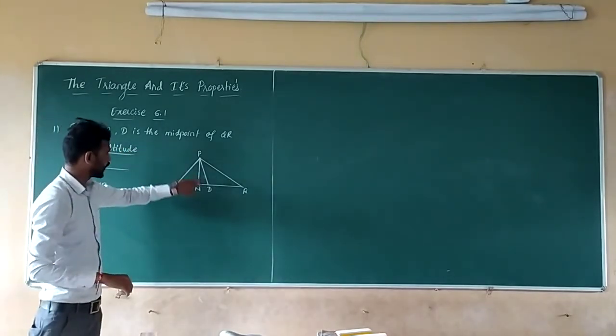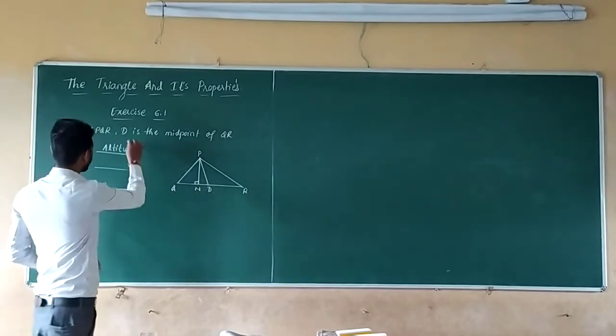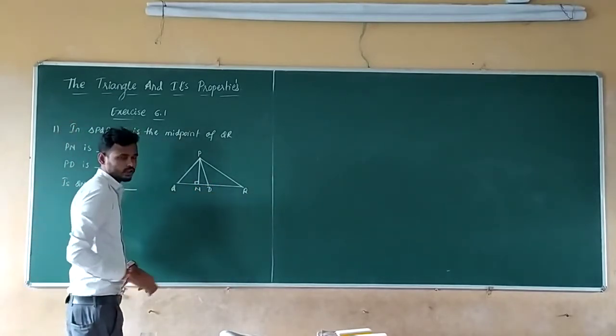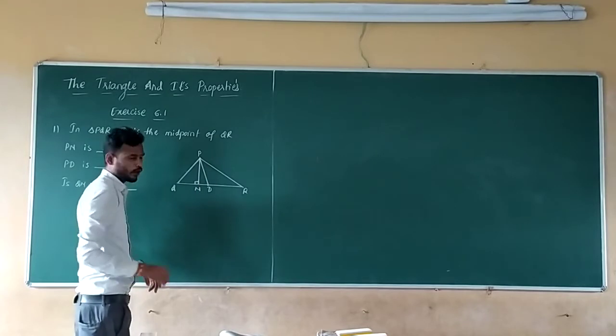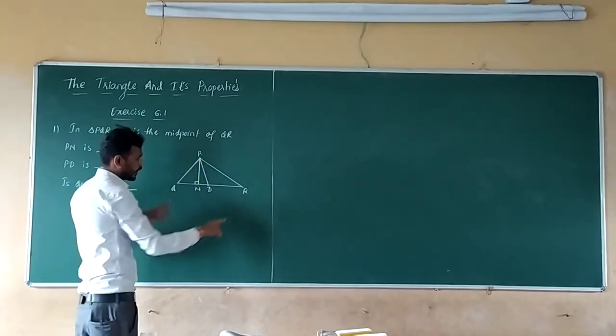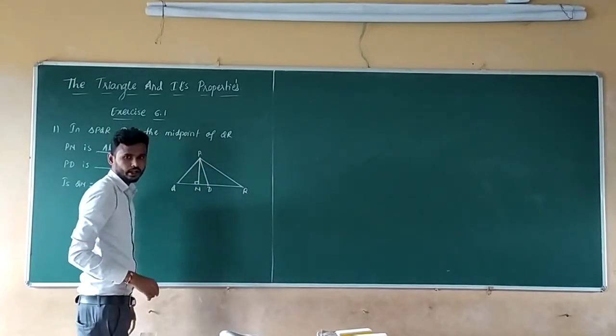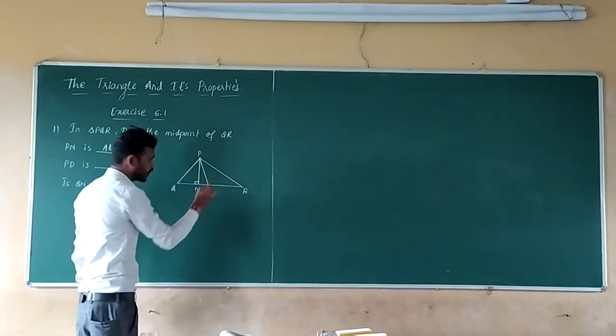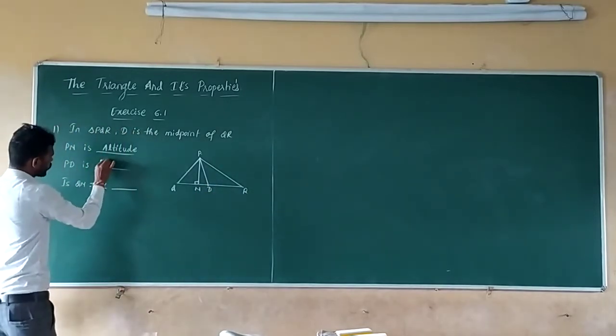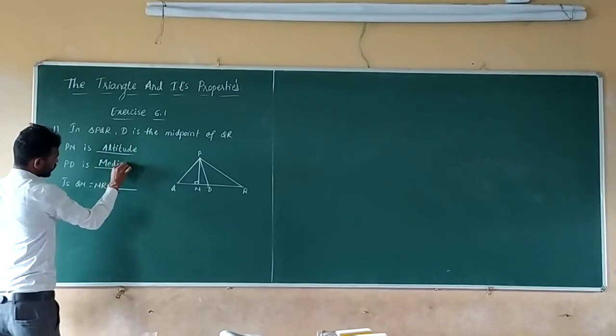Next, PD. So here they have given D is the midpoint. So it is a line segment joining from a vertex to the midpoint of the opposite side. That means what? Median. Midpoint means median. So PD is median.